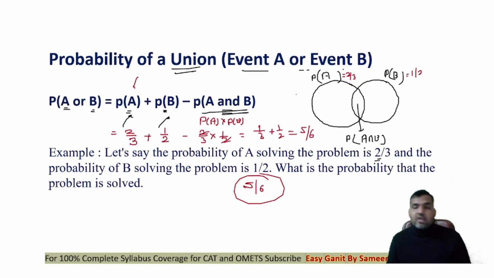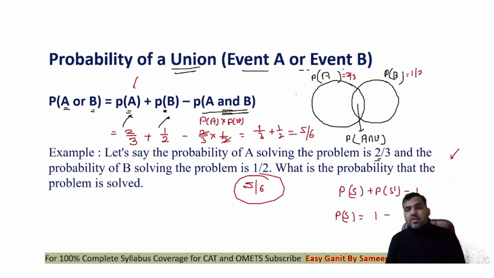You can also see that I could have solved the earlier question like this. The complementary concept can also be used in that question. I know that the probability of solving the problem and the probability of not solving the problem will always be equal to 1. So the problem getting solved is 1 minus the problem not getting solved. Now the problem will not get solved when A is not solving the problem. A solving the problem is 2 by 3, A not solving the problem is 1 by 3. B solving the problem is 1 by 2, not solving the problem will be 1 by 2. So 1 minus 1 upon 6. You see that? This also gave me the answer as 5 by 6.